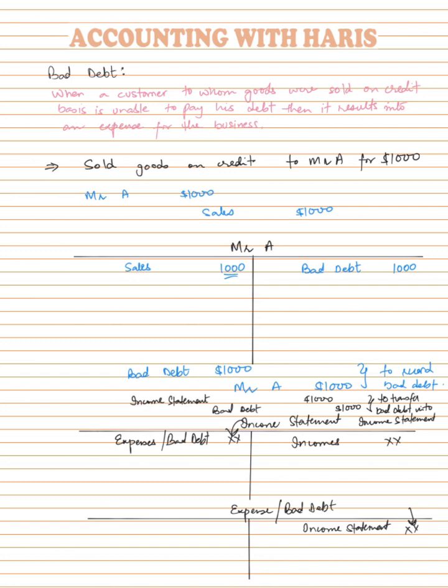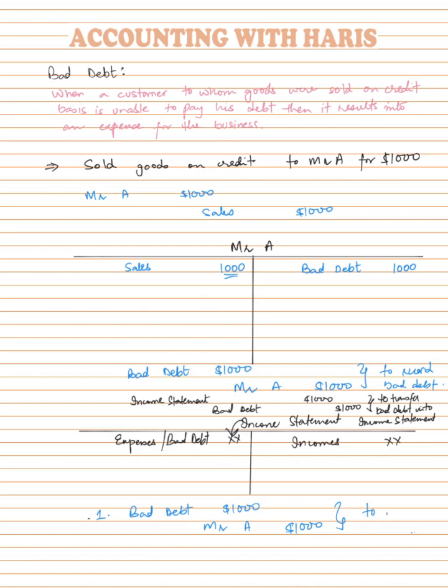I hope that makes sense. Now let me summarize. We need to know two things in order to record the entries for bad debt. Number one, bad debt is debited, and Mr. A, whoever is our individual receivable who's getting declared irrecoverable, gets credited.